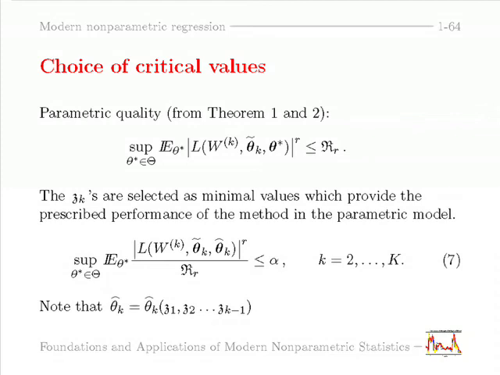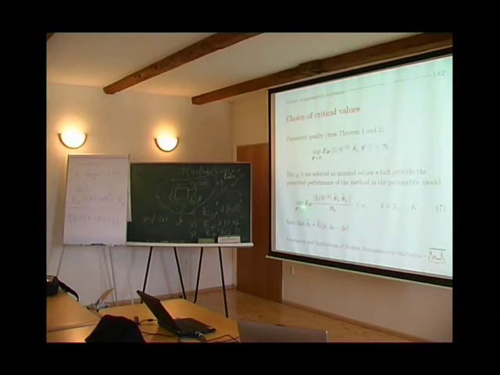And this is what we want to check. We run the procedure in the parametric ideal situation and check what comes out. If the outcome is exactly what we expected, this is a good choice of the critical values. So we define the critical values to provide that the procedure delivers what it has to deliver in the parametric situation. This means we check how the procedure works under the parametric assumption.